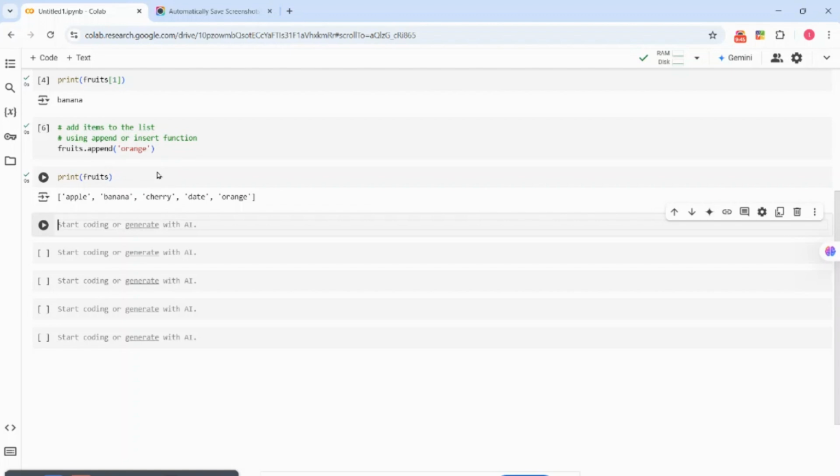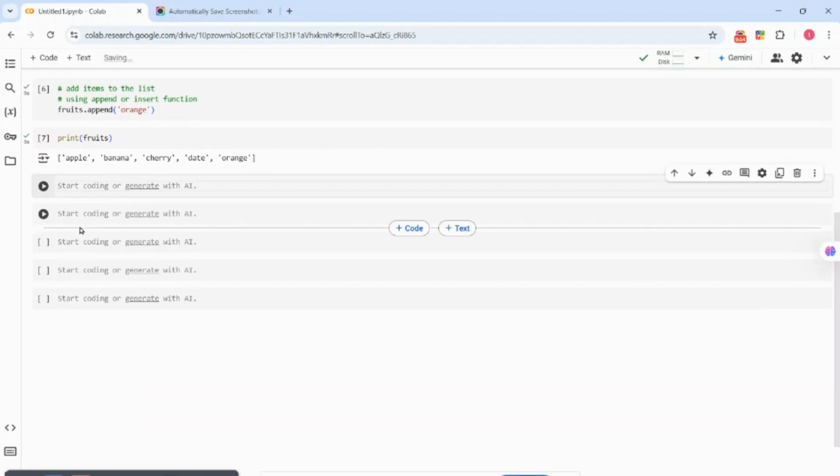Note, if you use the append function, append adds to the back of the list, to the end of the list. Like when you're making a list and you want to add to it. But if you use the insert function, it means you want to change a position in the list. So you need to state the position you want the item you want to add to be.